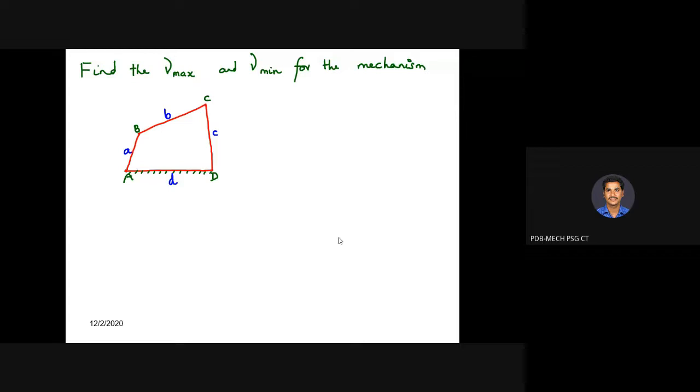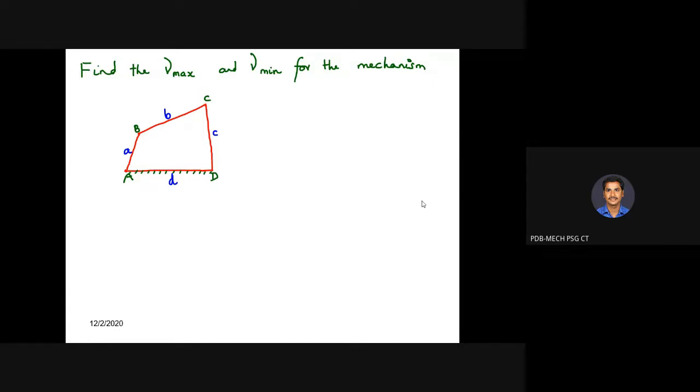With regard to the discussions we had yesterday on the transmission angle of the four-bar mechanism, I hope you understood the significance of the transmission angle. Can anyone summarize yesterday's discussion, Pa? So to formulate how to find the minimum and the maximum angle of motion of four bar. Okay, in the four-bar mechanism, we discussed how to find out the minimum and maximum transmission angle.